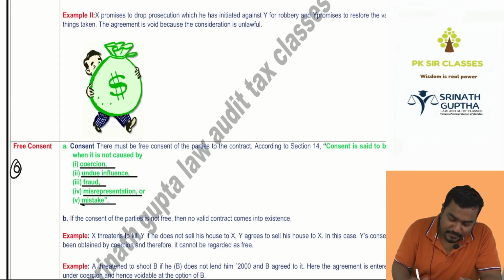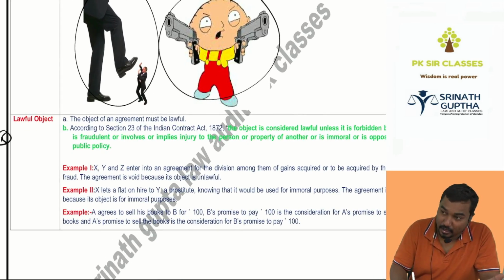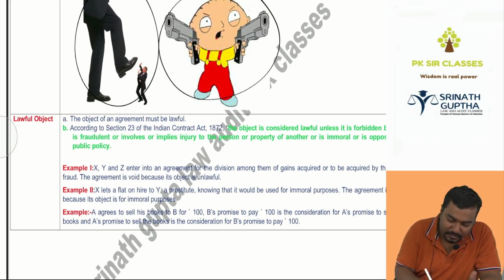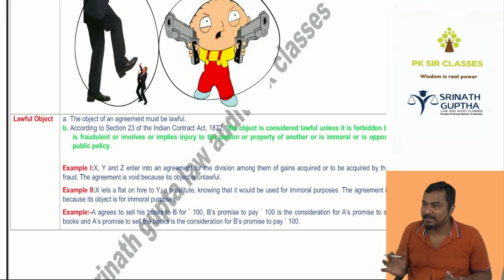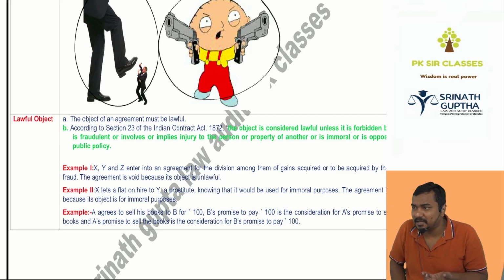Next, free lawful objective and lawful consideration. So what's the objective of the contract? I said to Nikhil, if you break Ishwar's legs, I will give you 10 lakhs. What's the objective of the transaction? Breaking the legs, injury to another person, is unlawful.